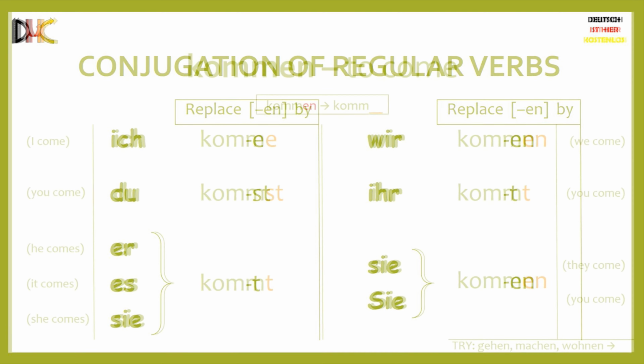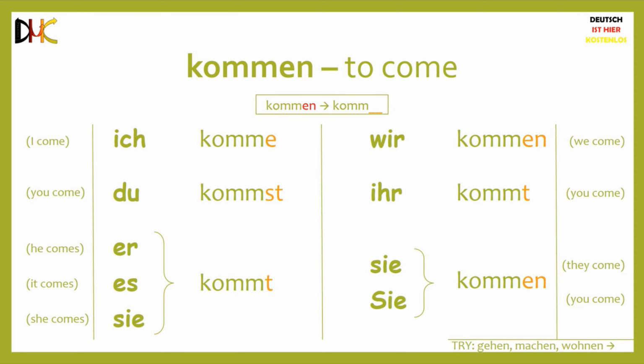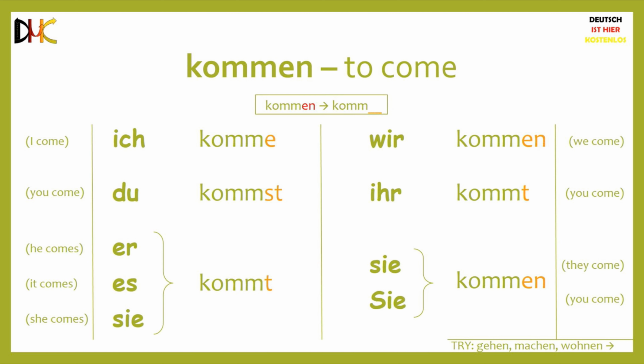Let's conjugate the verbs individually now. Kommen means to come. Ich komme. Du kommst. Er kommt. Es kommt. Sie kommt. Wir kommen. Ihr kommt. Sie kommen. Sie kommen. And that's it.